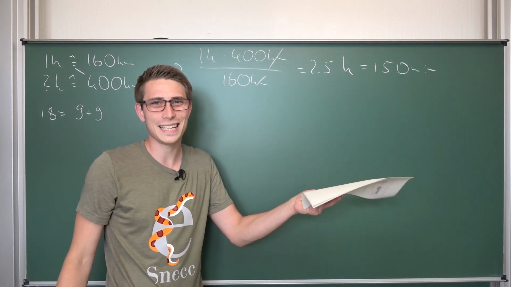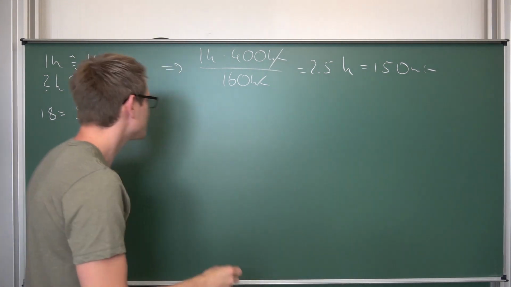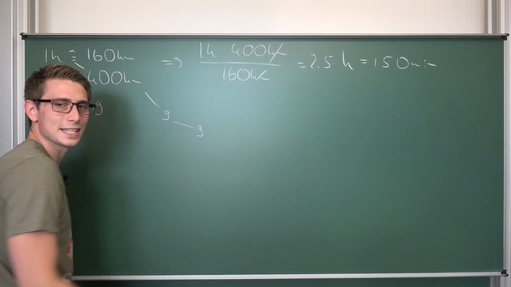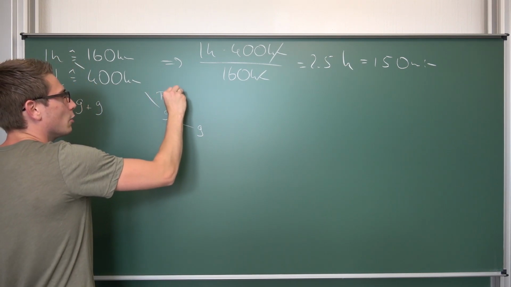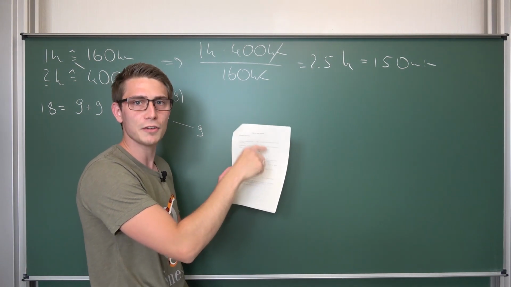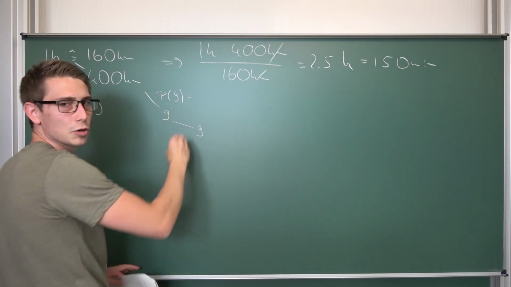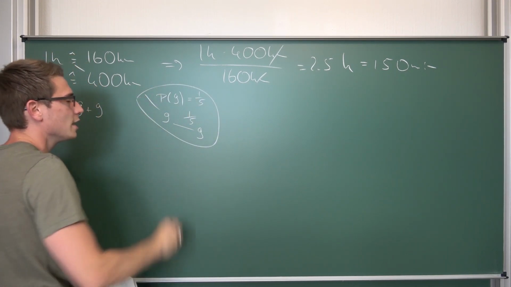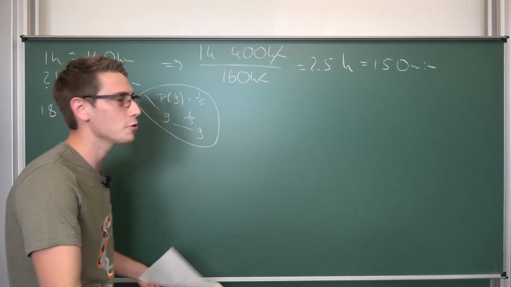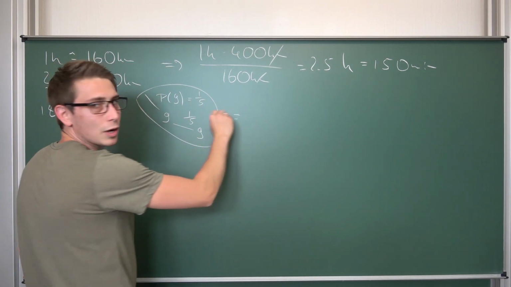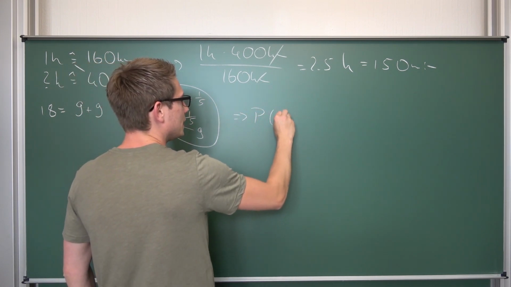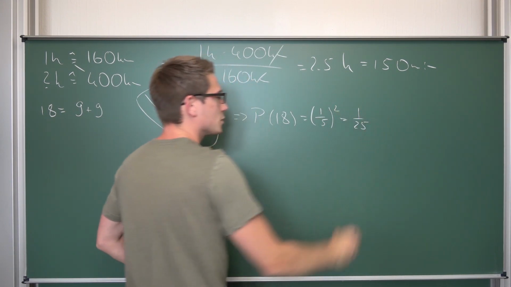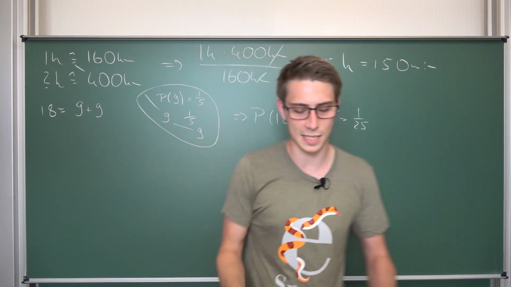And now this really leaves us with a really pathetic tree diagram. So we are going to spin once, and this is 9, and then we are going to spin a second time. This is also 9, and what is the probability of us spinning 9? Well, it's partitioned into 5 equally sized pieces, meaning the probability of spinning a 9 is exactly 1/5. Same probability here, and now we are going to make use of the first Pfadregel, path rule. I don't know if they are called this in English, but it's 1/5 times 1/5. So the probability of spinning an 18 overall is 1/5 squared, leaving us with 1/25. So 4% chance to have this happen.